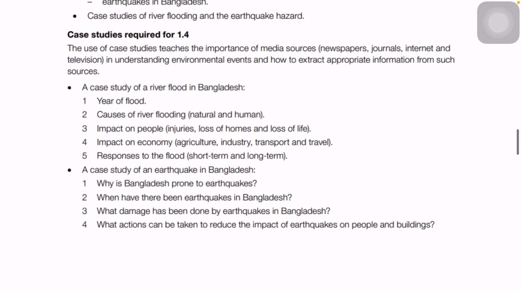But yes, for certain questions the answer should be written from the case itself, because the answers will be given in the case and you have to just identify those answers and write them. But for certain questions you have to write the answer from your own knowledge, or from whatever resources you will be getting throughout the topic.